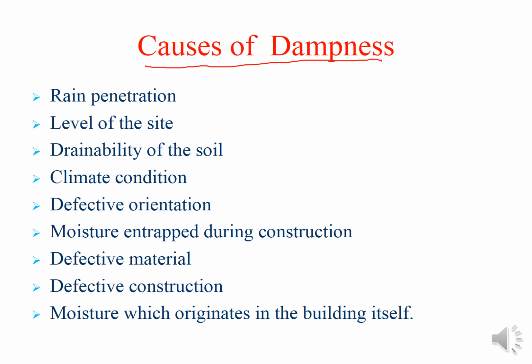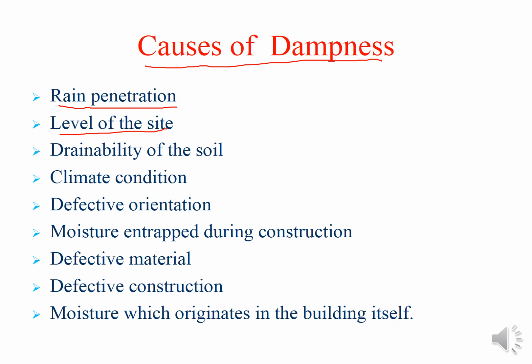Here you can see rain penetration. That is a very major source or cause of dampness within the building. Second may be the level of the site. Your level of the site may be much lower. So whenever outside water stays at one particular level during heavy rainfall, it can get inside the building, or it can penetrate within the soil, and the level of your site or your building is very much lower.